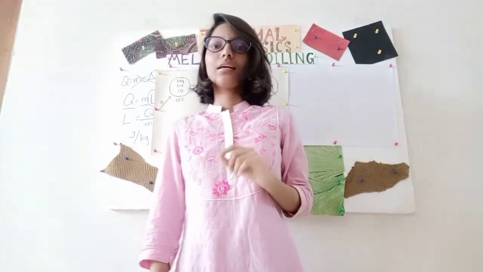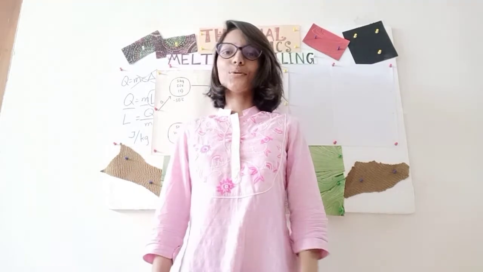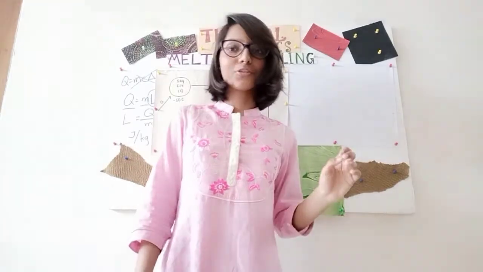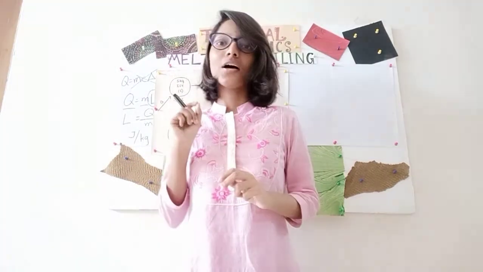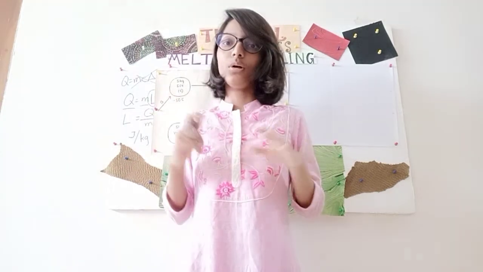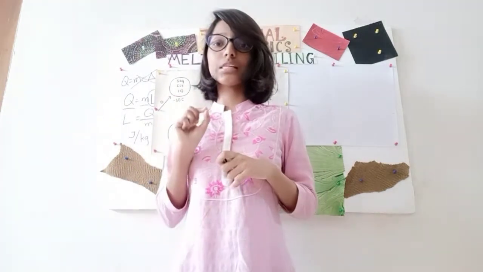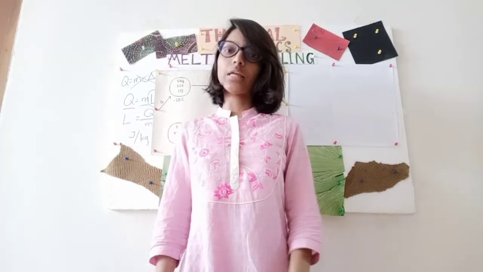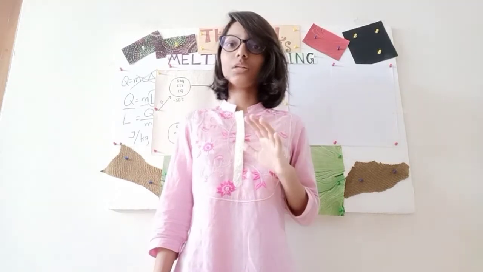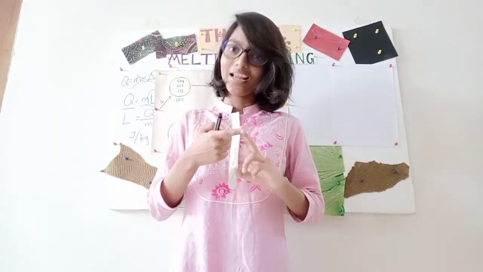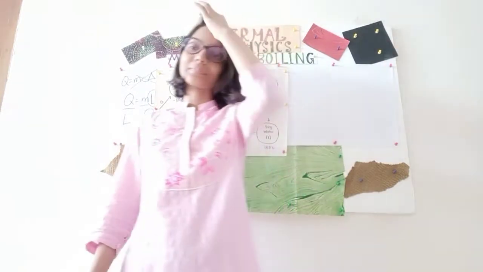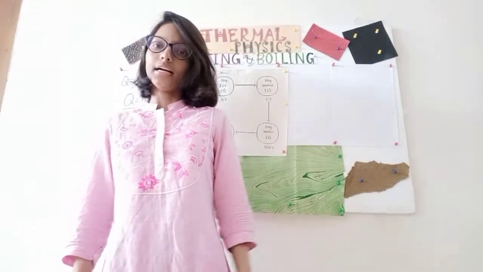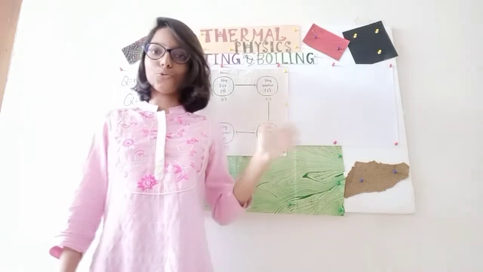Alright, so basically I have chosen a substance called water. So we all know the melting point and boiling point of water. That is, the melting point of water is 0 degrees Celsius and the boiling point of water is 100 degrees Celsius. So we know now that at 0 degrees Celsius and 100 degrees Celsius, state change of water will take place. And we also know the names of the three states of water, that is ice, water and vapor. Alright, so since we know it, let's finally introduce you to this.